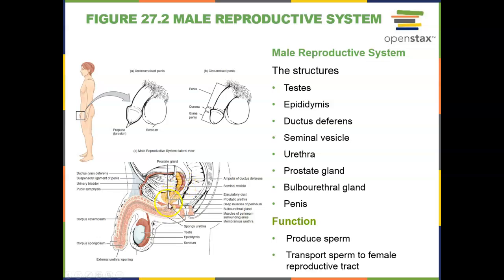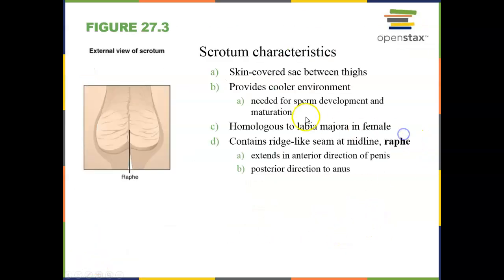These both lead into the urethra. From there, we have secretions from the bulbourethral gland and secretions from the prostate gland that move in and follow with the sperm, forming the full semen. And then there's the penis, which is the organ of copulation.